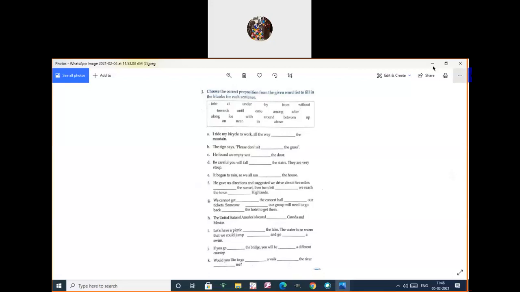Okay, they've given the prepositions within the brackets, so we have to select and write the correct suitable form. I ride my bicycle to work all the way, dash the mountain. What is the answer for the first one, children? Try to give it in the chat box now.